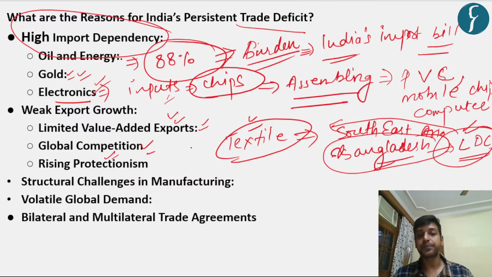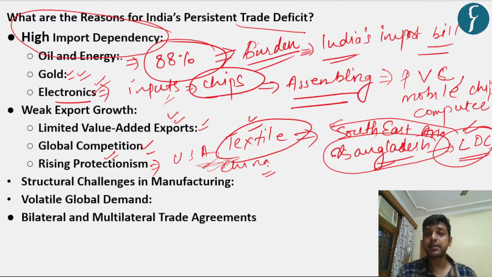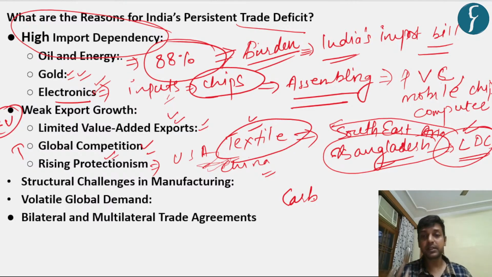Rising protectionism, as we have seen in the trade war between the USA and China, has increased after COVID-19. Unions like the European Union are coming up with various rules like the carbon border adjustment tax, and they are also coming with the deforestation law, which in turn curbs the prospects of India's exports into the European market. So this type of rising protectionism is hampering the export potential of our country.